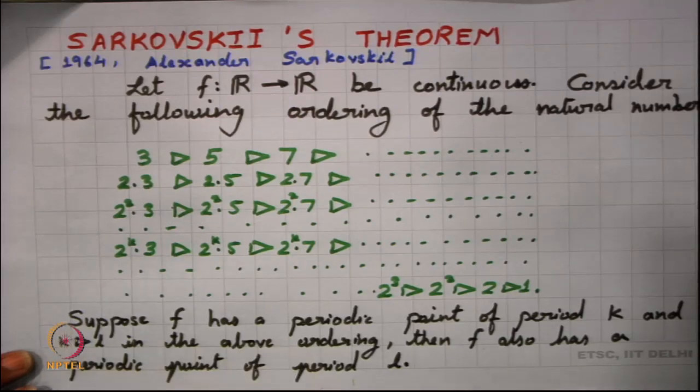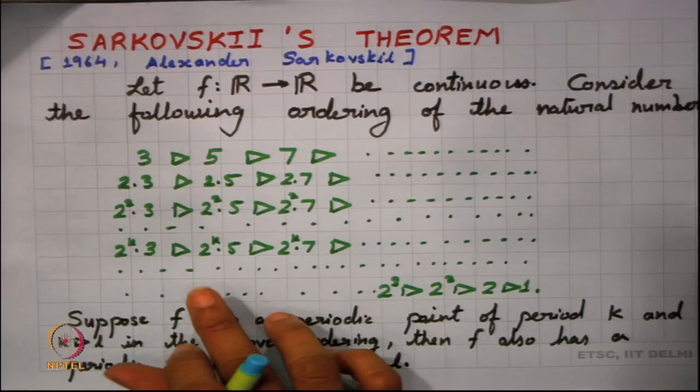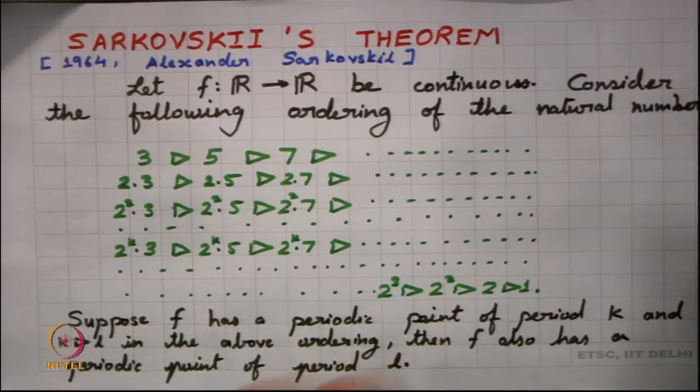It says that if you fix an L, where L is following k, then there is a function f such that it has a periodic point of period L, but it does not have a periodic point of period k. This is what is known as the converse of Sarkovskii's theorem.